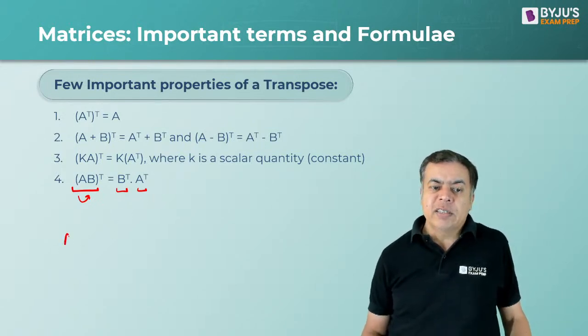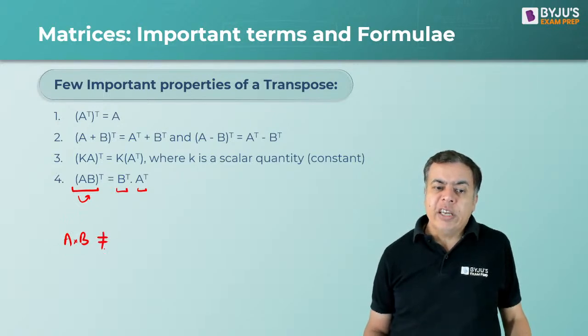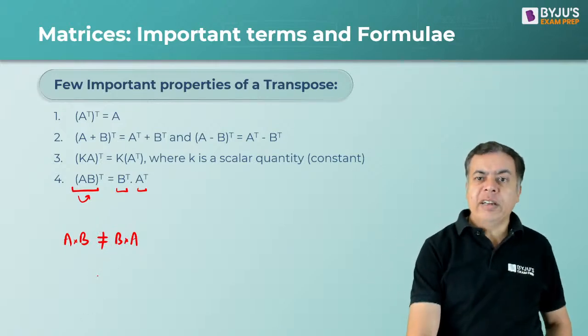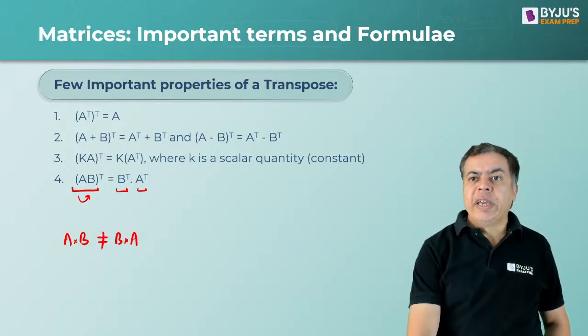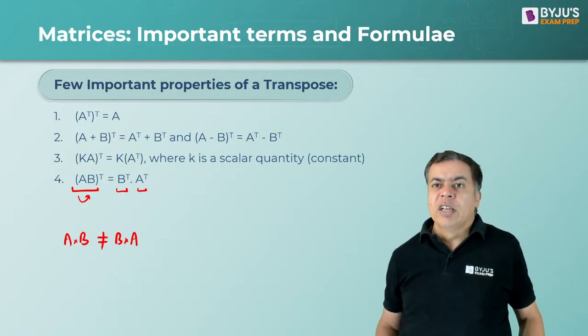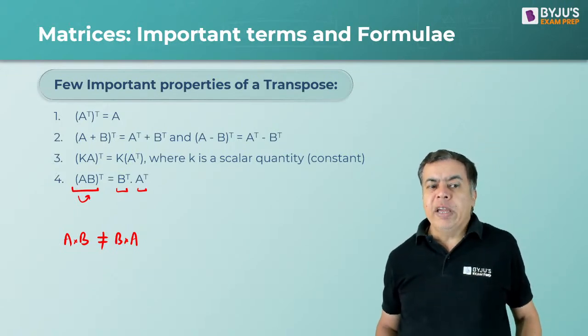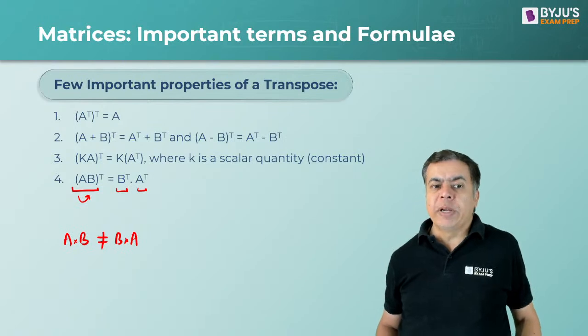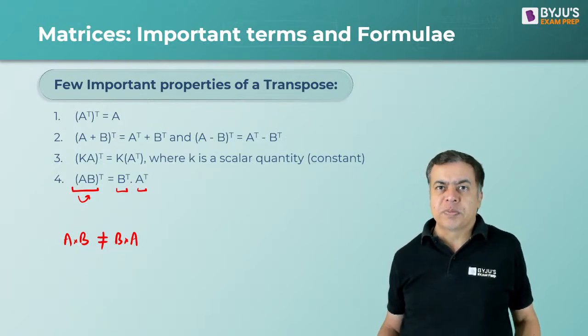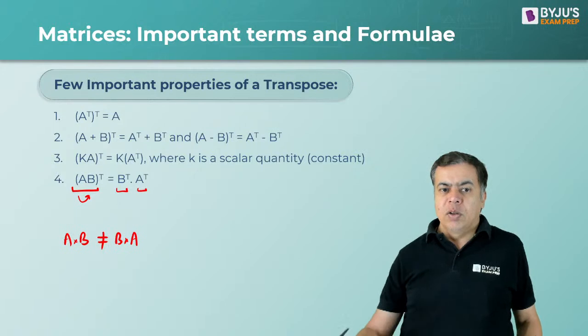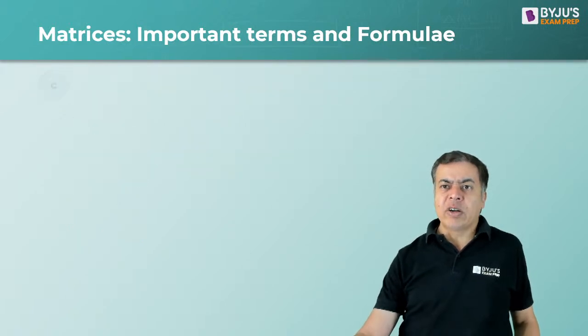That means in matrix multiplication, A into B is not equal to B into A. So that's why the transpose of A into B is equal to B transpose into A transpose. So these are basic formulae we are talking about.